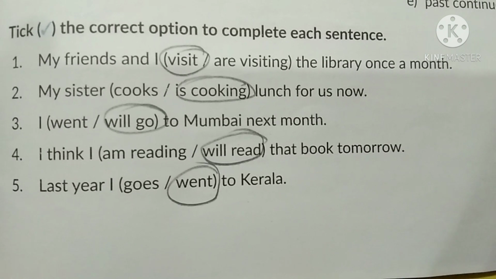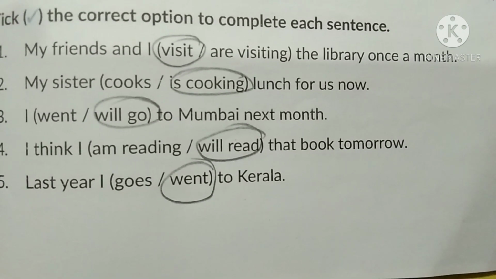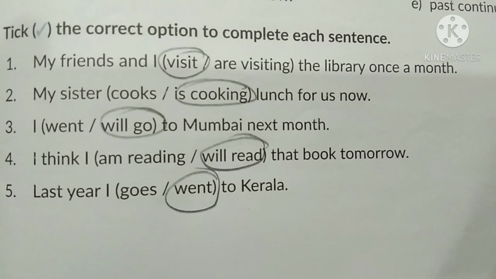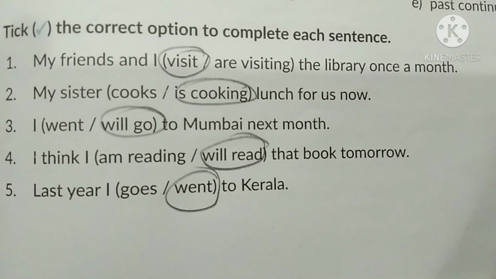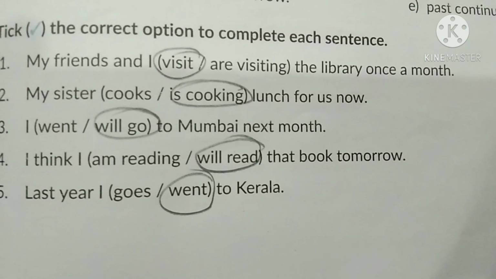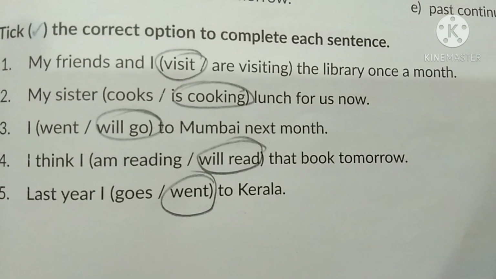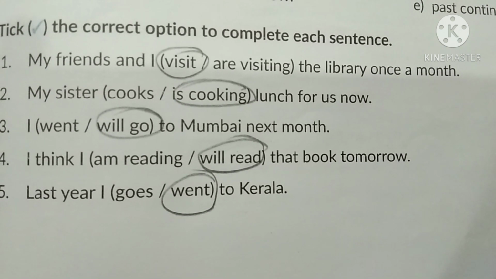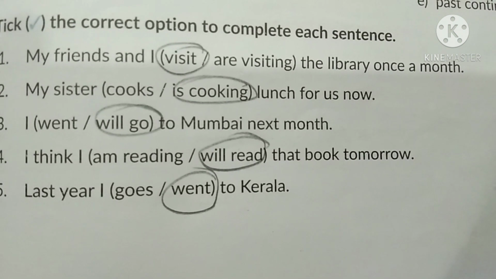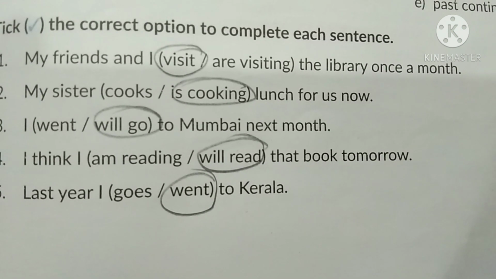And wherever it is simple present tense, we use S in the verb with singular words, and with the plural words we do not use S. So it is my friends and I. It is plural. So we use visit.